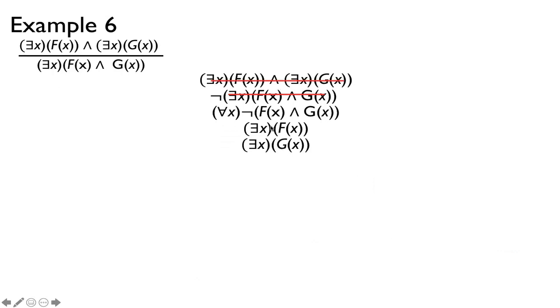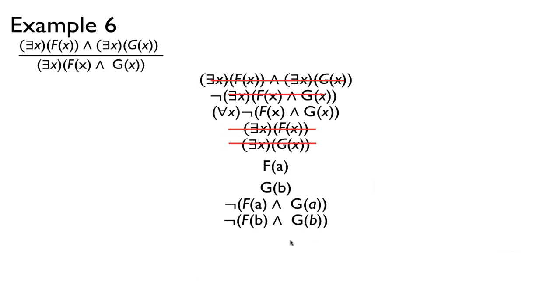And now we can apply the existential rule. It says there exists an x, f of x, so call it a. And notice next, there exists x, g of x. I cannot call it a because a has already been used. We already named an object a that satisfies this sentence. So we don't know that this x is also a. It could be a, but it might not be. So we're going to call this b. So the next one is there's an x, g of x. We'll call it b instead. Cross those off. And then we'll apply a and b to the for all.